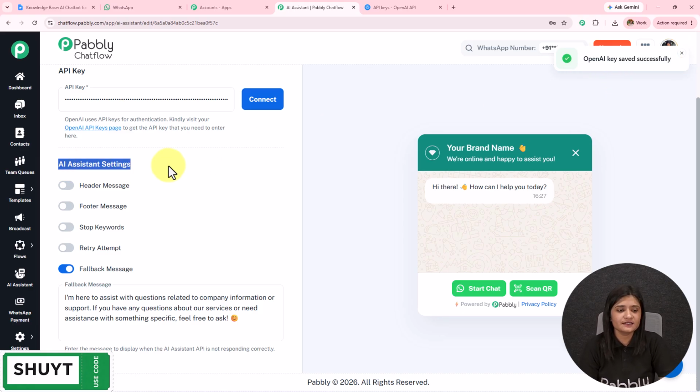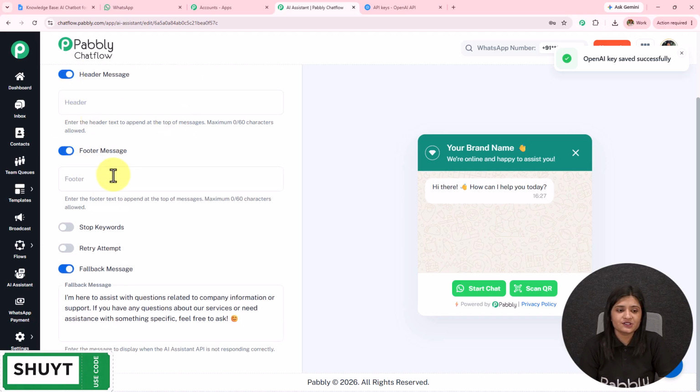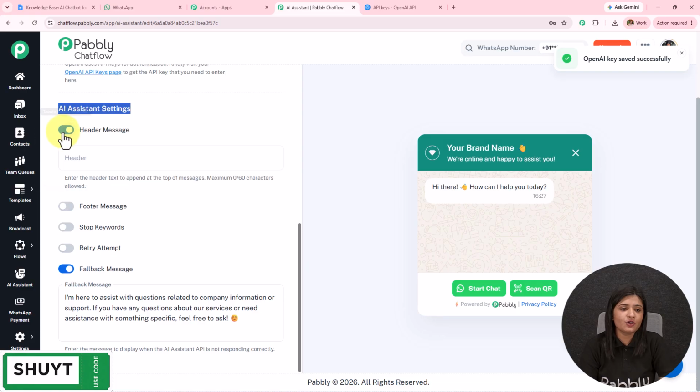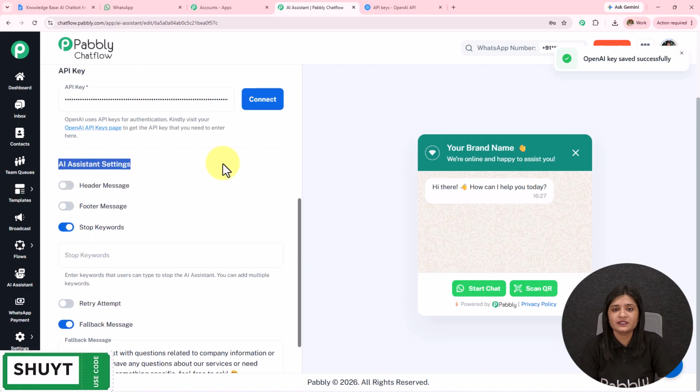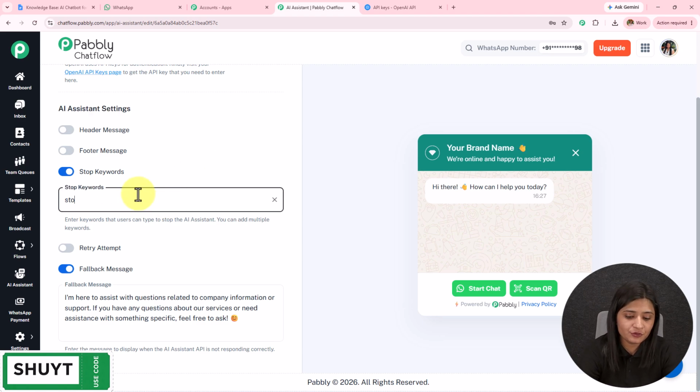Then we have this AI assistant settings, under which we have the header message and the footer message. You have to toggle on the button, enter the message, and it will start displaying. Then we have the stop keyword. So when the user does not want to get replies from the AI agent, or when the matter has to be escalated to human support, then the stop keyword can be used. You have to type that word and then press enter. In this manner, you can add that word. You can add as many words as you want.